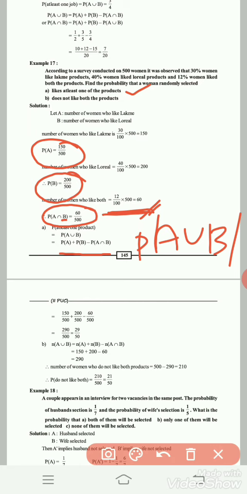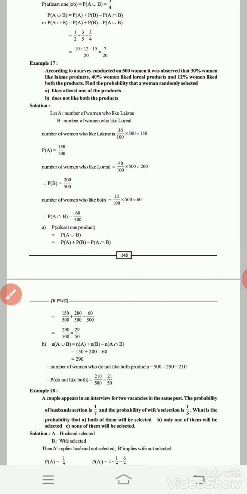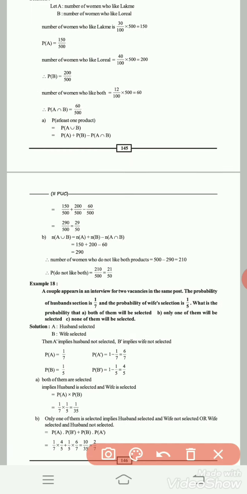P of A is 150 by 500. P of B is 200 by 500. 60 by 500 is P of A intersection B. 500 is the LCM. 150 plus 200 minus 60, that is 290. 290 by 500, that is 29 by 50. Okay. Therefore, the probability that a woman likes at least one of the products is 29 by 50.